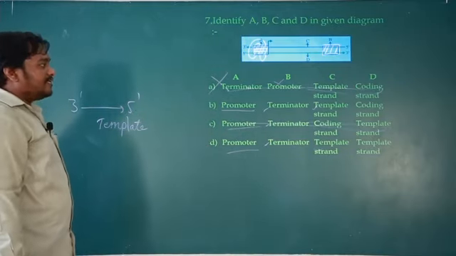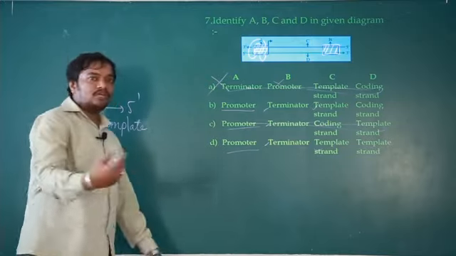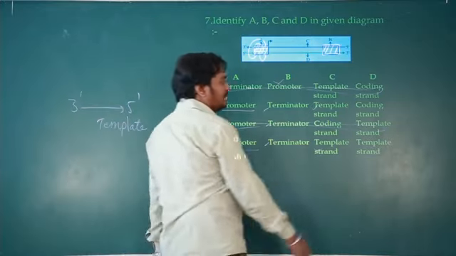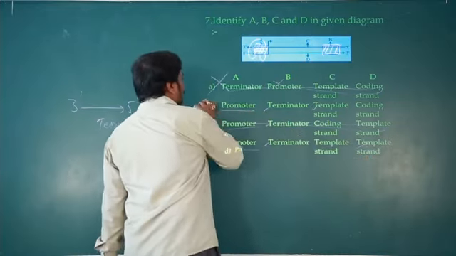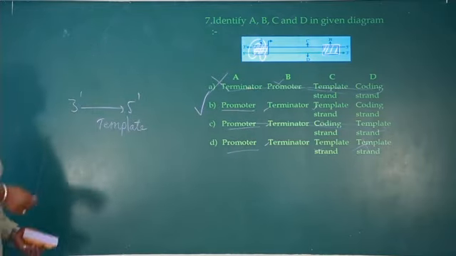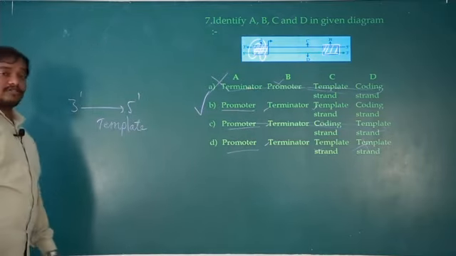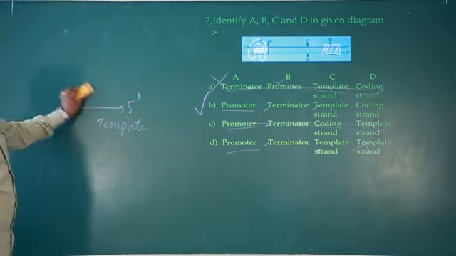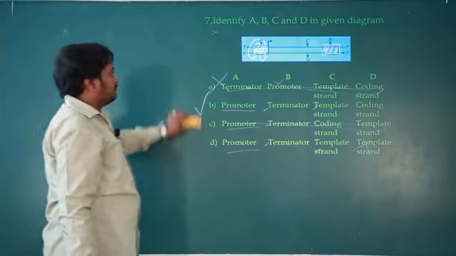Okay. Then D is coding strand. Even though it does not code for anything, it is called the coding strand. So it gets eliminated. So the right option is B. Okay. So answer carefully after looking properly. Thinking it will be easy, people tend to make mistakes. So be careful while selecting it. Okay.